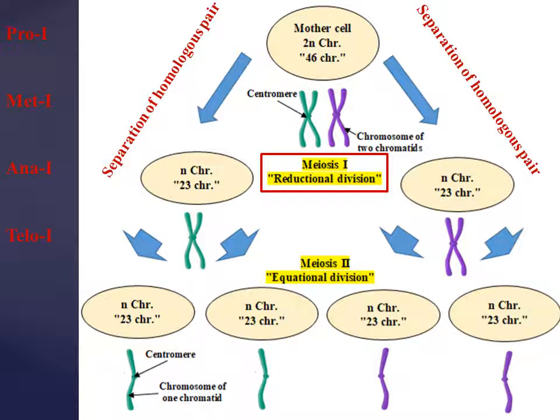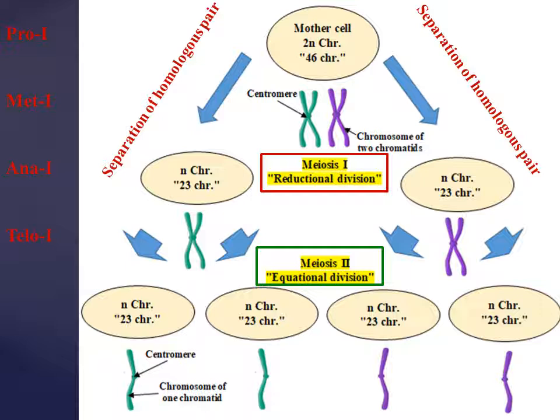In this phase, the homologous pairs are separated, and we obtain at the end of the first meiotic division two daughter cells. Each contains 23 chromosomes, which is called haploid. Then, these two cells continue to the second meiotic division, which is called meiosis 2 or equational division.